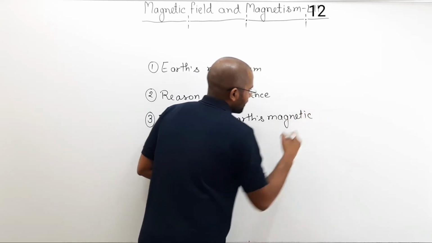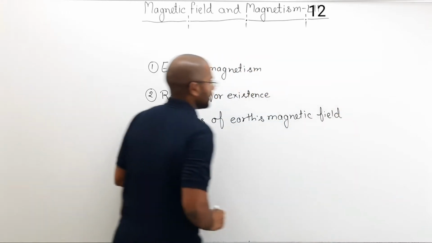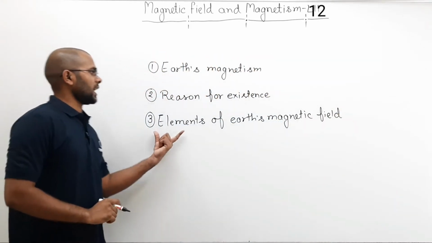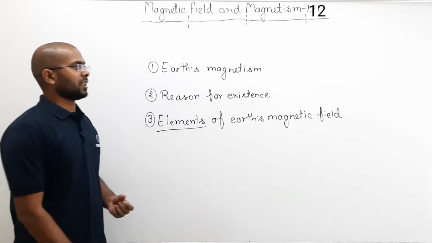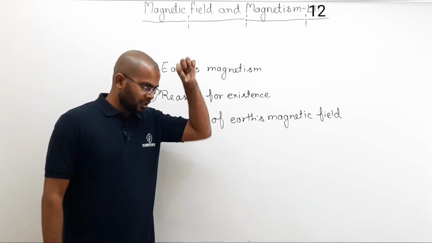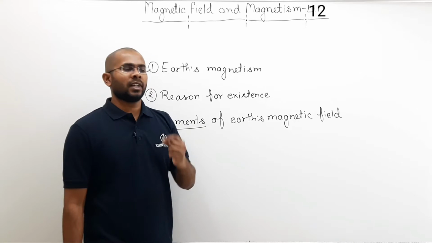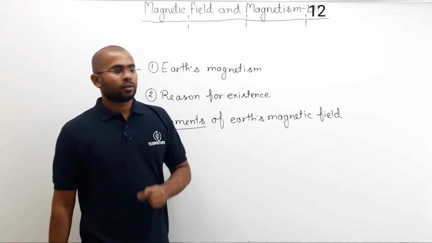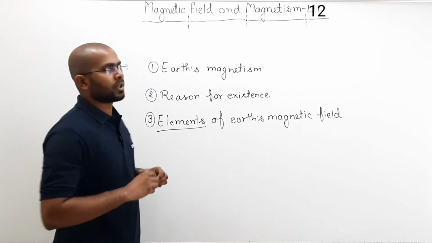In this, we will see what are the things that, if you know those elements, then you can perfectly define Earth's magnetic field in any area. Meaning, if I know those elements for this room at this point, I can define Earth's magnetic field in this room. So these are the three main topics that we are going to talk about in today's lecture.